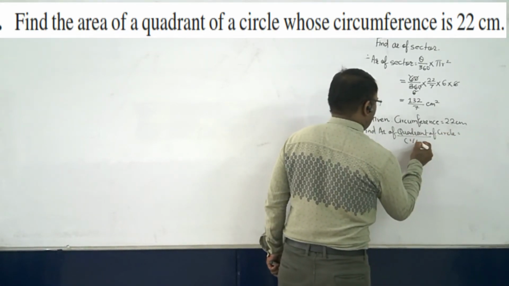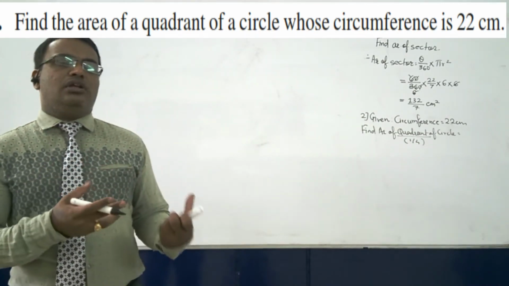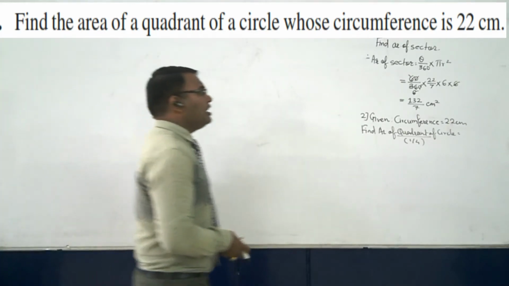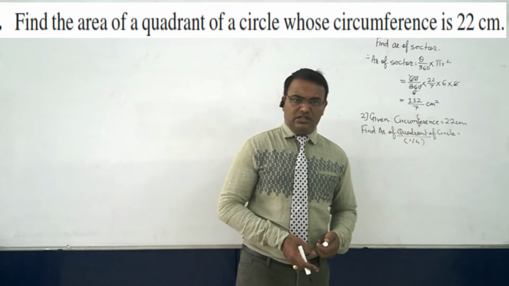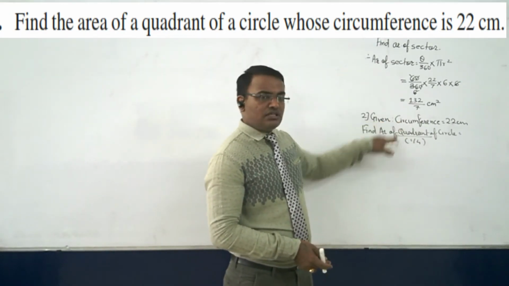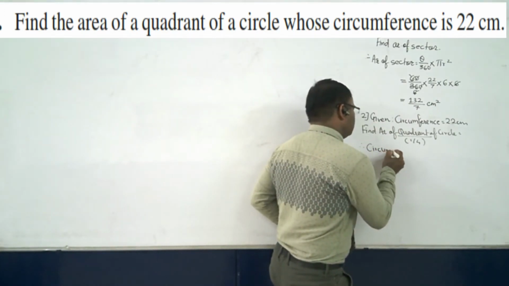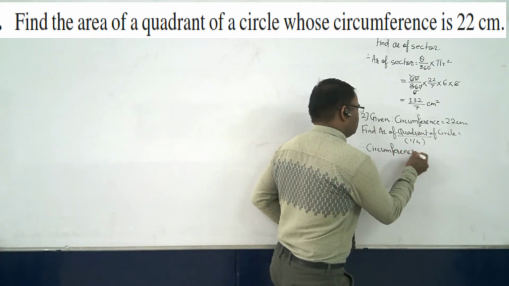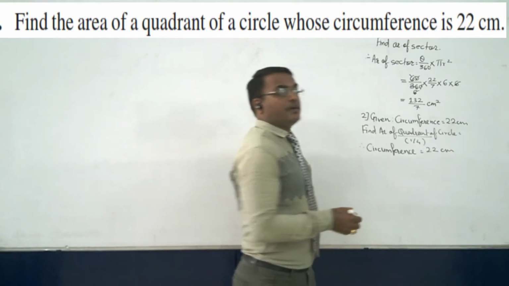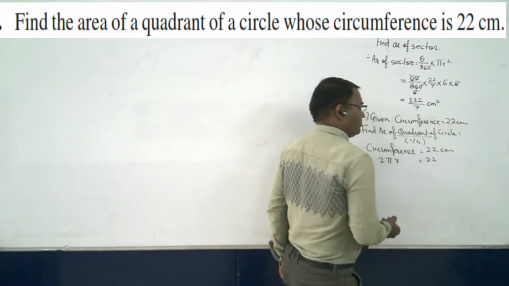Now what is a quadrant? Quadrant means 1 upon 4. Okay, it means we will simply find the area of the circle divided by 4, and we will get one quadrant of the circle. Okay, but right now we don't know the radius either, so whatever is given, that only we have to use. So circumference is given, therefore circumference is equal to 22 centimeter, right? But we know the formula for circumference. It is 2 pi r is equal to 22, right?